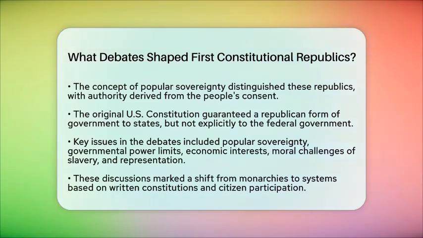The debates that shaped these early constitutional republics revolved around several key issues. They included defining the balance between popular sovereignty and legal order, establishing the separation and limits of governmental powers, reconciling economic interests with national governance, addressing the moral challenges posed by slavery, and negotiating differing visions of representation and central authority. These discussions marked a significant shift in human history.